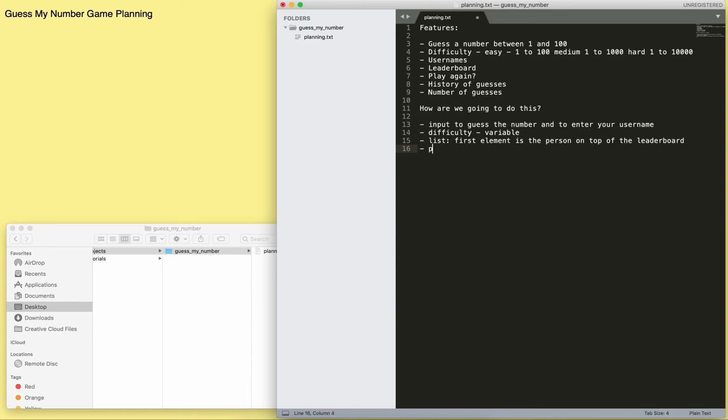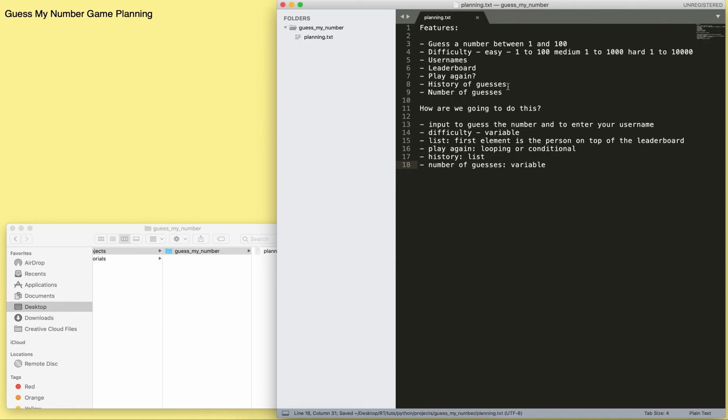Playing again, how are we going to do playing again, right? Once you finish your game, how do we restart? Maybe we can have some looping or conditional statements, saying, oh okay, do you want to play again? Yes, and if yes, then we can restart it. History of guesses. Again, if we want to keep track of all the history of your guesses, we probably need a list. And the number of guesses, well, that could just be a variable. For each incorrect guess or each correct guess, we increment a variable.